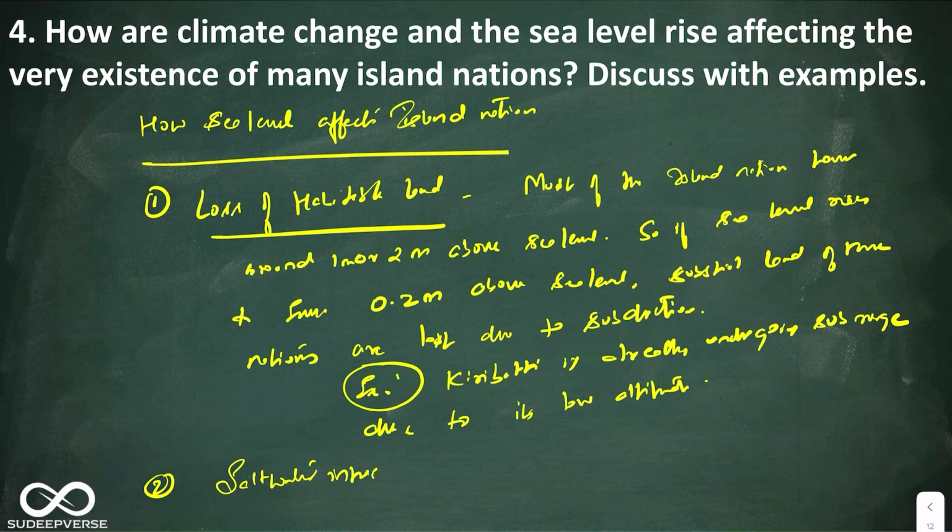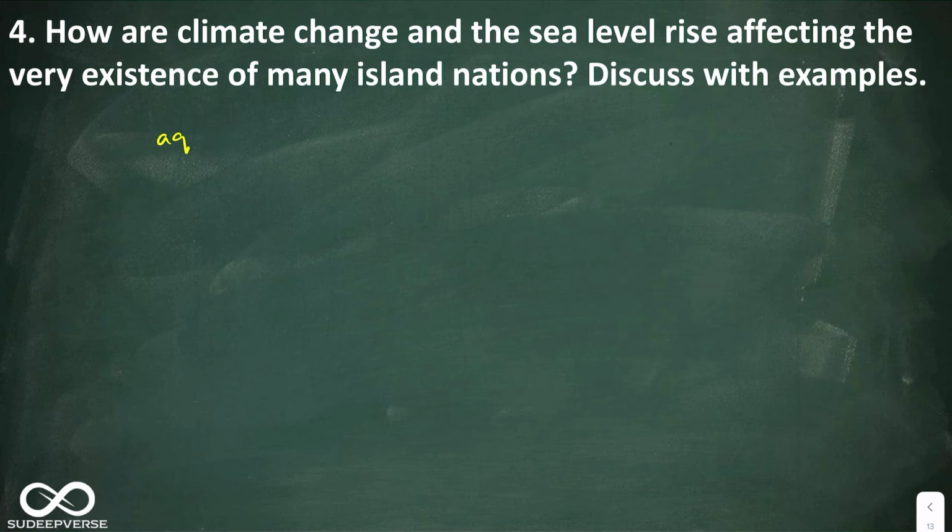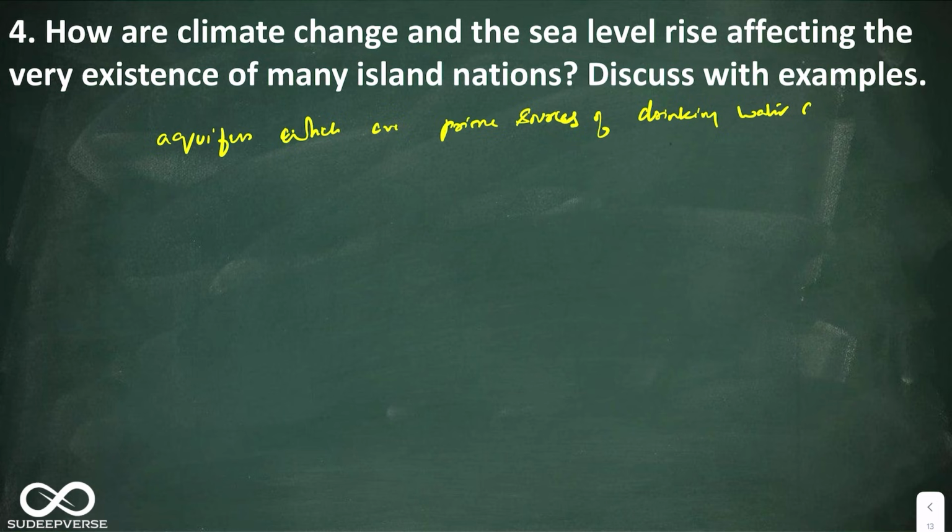Here you can elaborate: when the ocean water enters the coastal land, the salt water intrudes the fresh water aquifers, which are prime sources of drinking water availability in these islands.